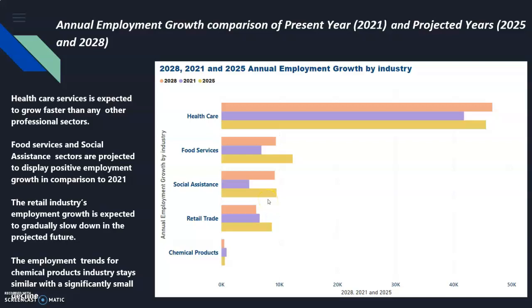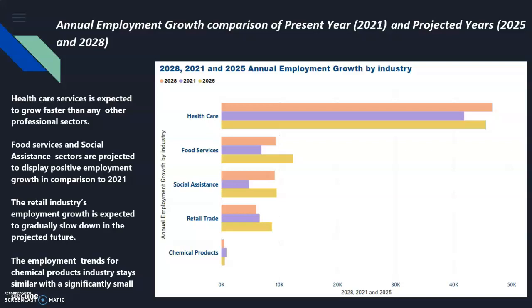Since this is a projection dataset, I proceeded with making a comparison analysis between the present year and the future forecasted years. Here, the clustered bar chart displays annual employment growth in different industries in Canada throughout the years 2021, 2025, and 2028. In the healthcare, food service, and social assistance industries in 2025 as well as 2028, there is a steady growth of employment.